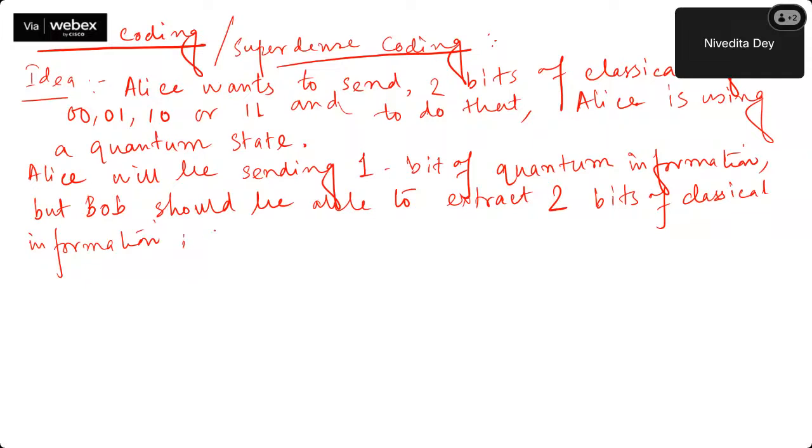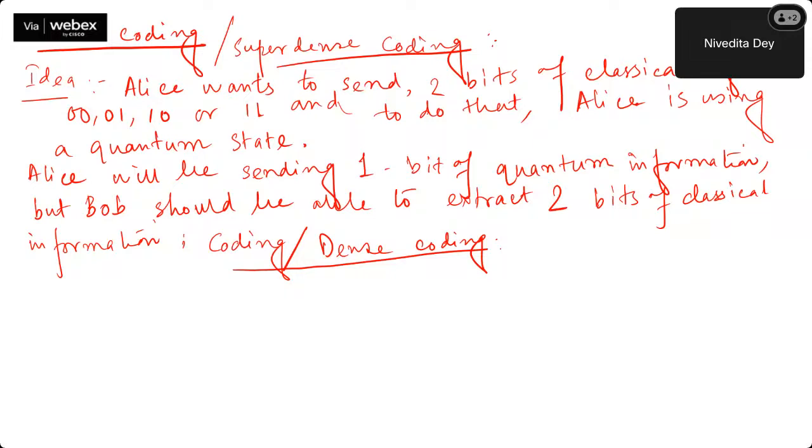Since from one you have to extract two bits, this idea is called dense coding. Equivalently, you can think of it like an encoding and decoding circuit, an encoder and decoder.